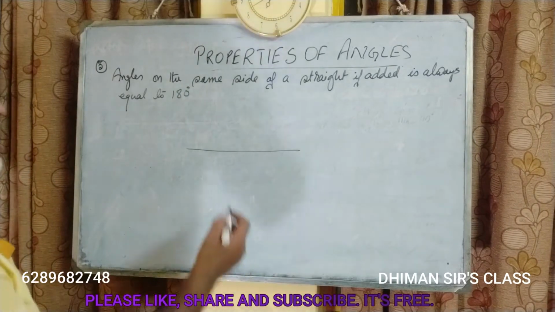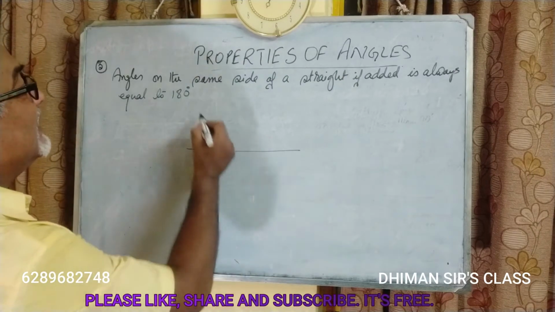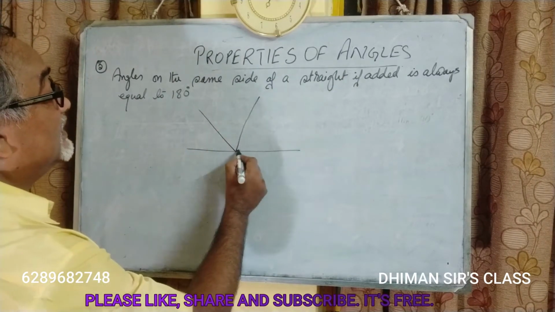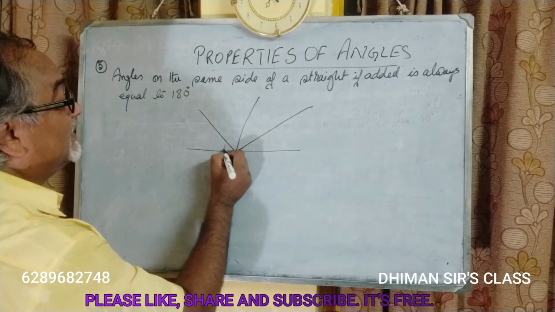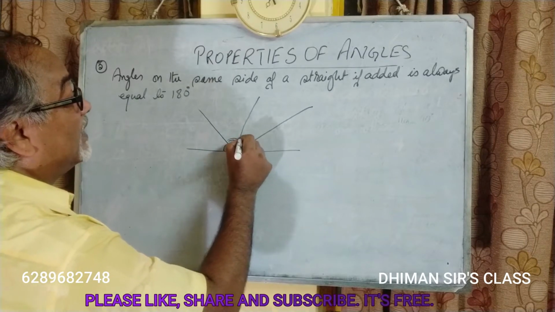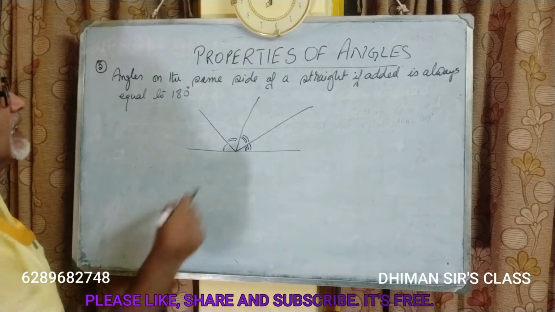So, angles on the same side of the straight line. See, how many angles are there? 1, 2, 3, 4. These are the 4 angles.